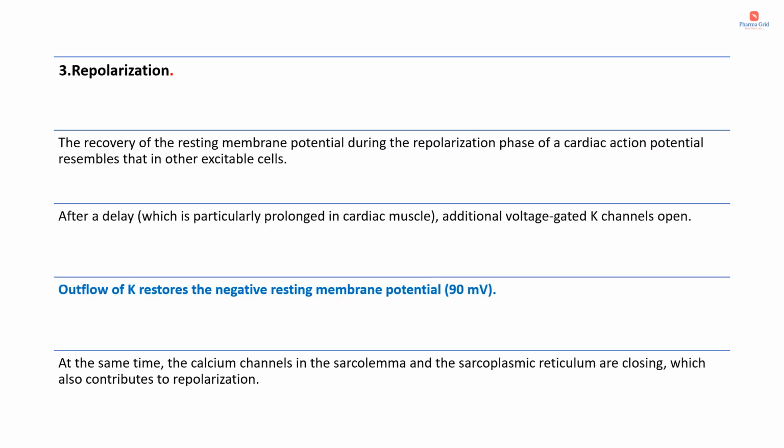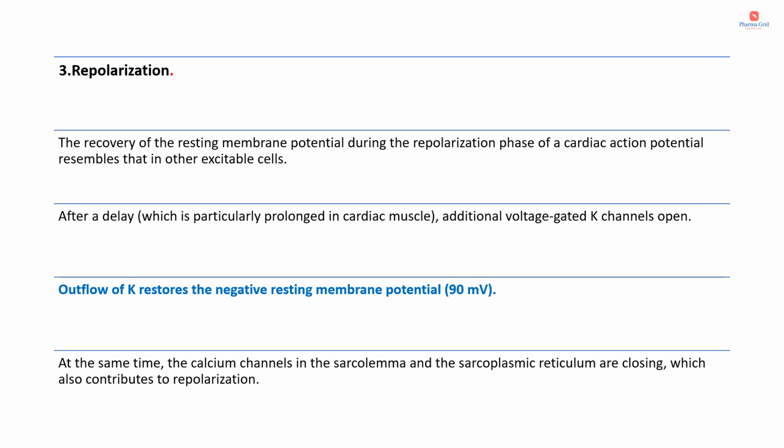Now the third phase is repolarization, the recovery of the resting membrane potential. The repolarization phase of a cardiac action potential resembles that in other excitable cells. After a delay, which is particularly prolonged in cardiac muscle, additional voltage gated potassium channels open. Some potassium channels are already open and potassium outflow is occurring, but additional voltage gated potassium channels will open.